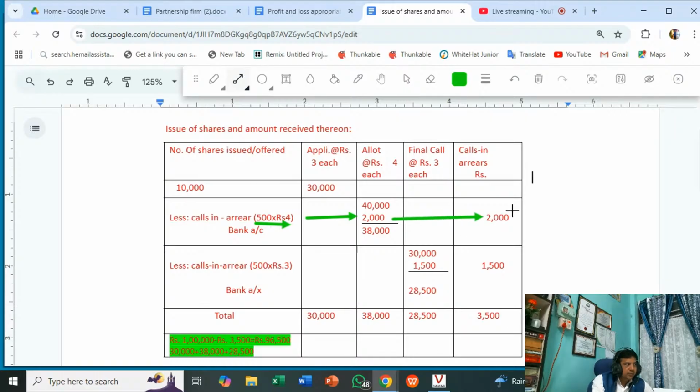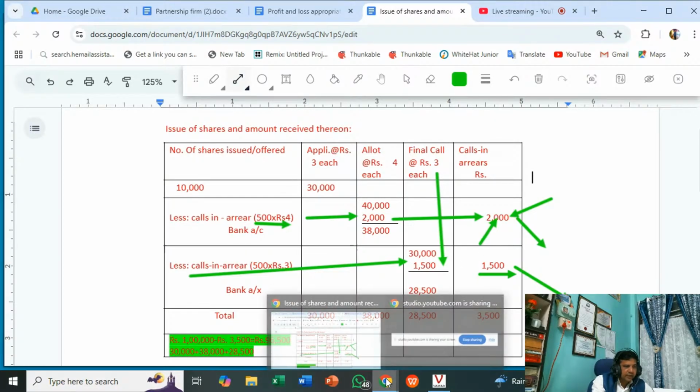So this is the 2000 the company has not received on allotment money, and the company has not received the final call money, since it is written in the final call column here. So the company has not received allotment money 2000 and final call money 1500. This is to be recorded with the help of call arrear journal entries.